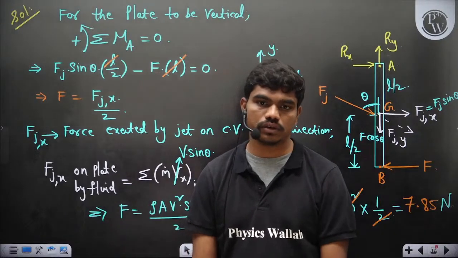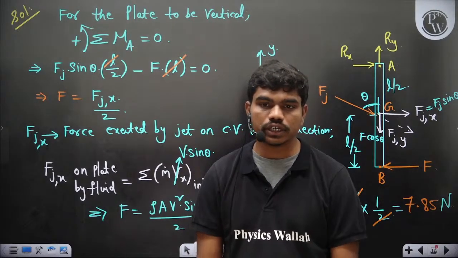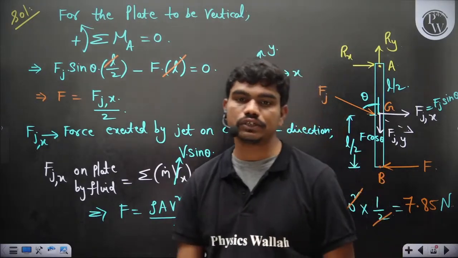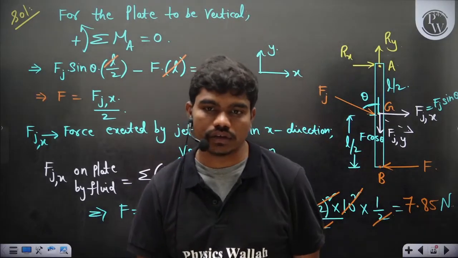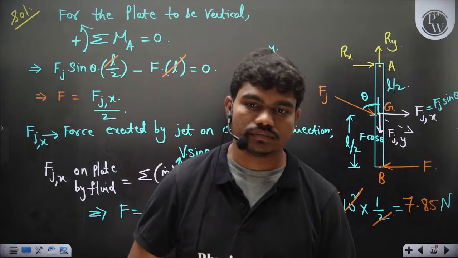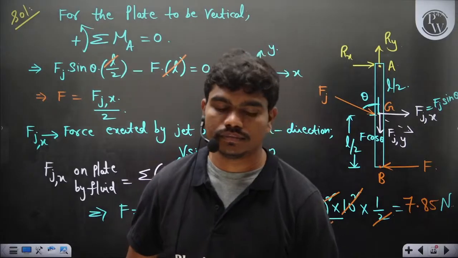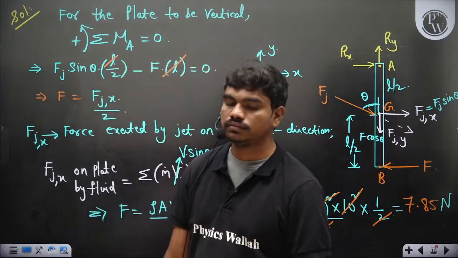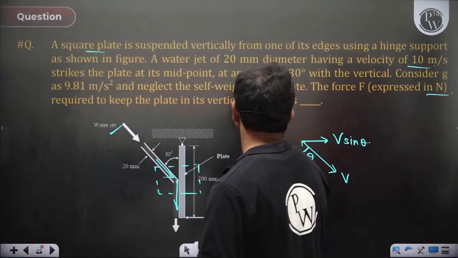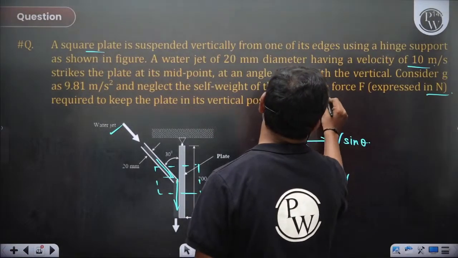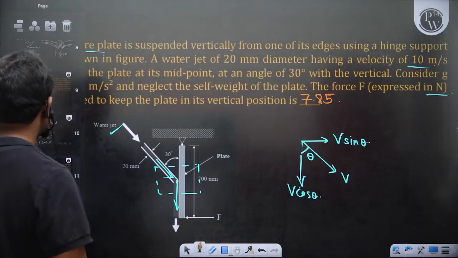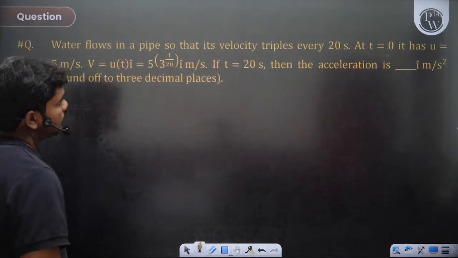It's going good. So for irrotational, should it be conservative or need not? Which should be conservative? Irrotational flow field is a conservative field, no? Yeah, irrotational flow field is a conservative field. Fine. So 7.85 is the correct answer for this. 7.85 is what you have got. Then let's solve this question.